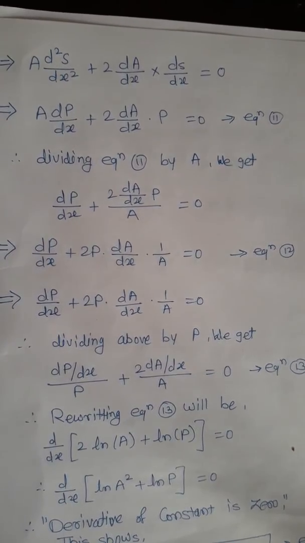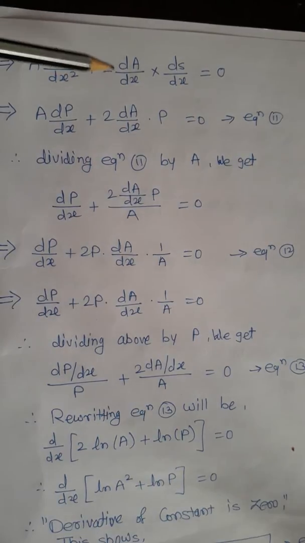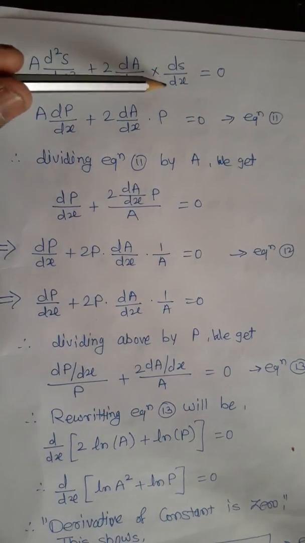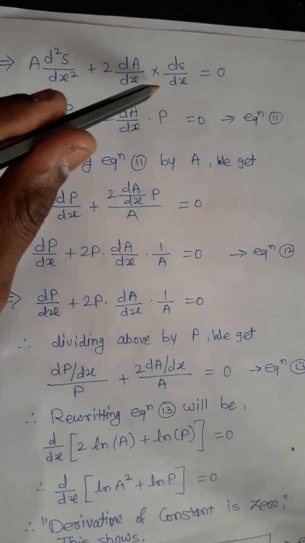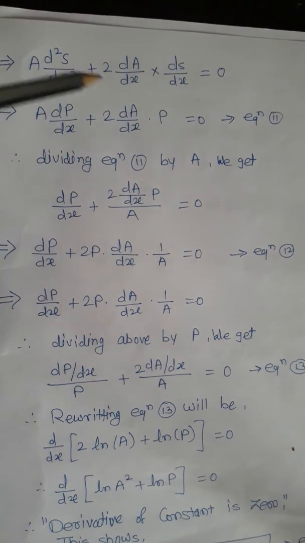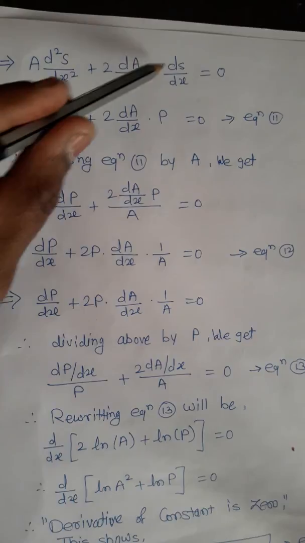So if we solve the above equation, that is A into d square S upon dx square plus 2 dA upon dx into dS upon dx is equal to 0. Just we have neglected the derivative here and put in the values, that is A S double dash plus 2A dash into S dash is equal to 0.